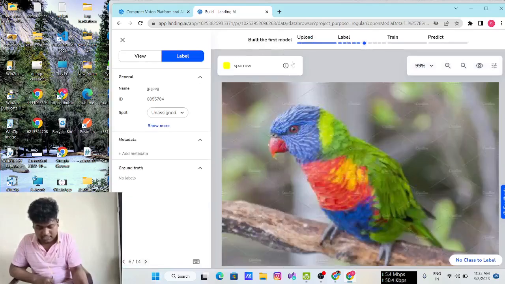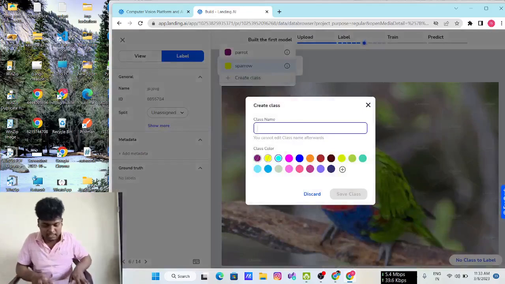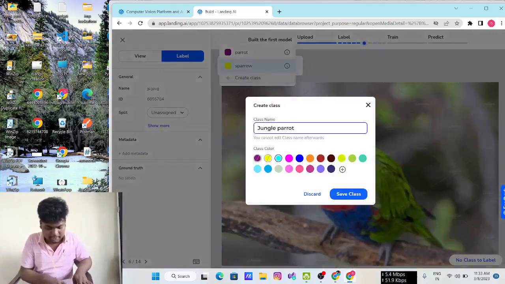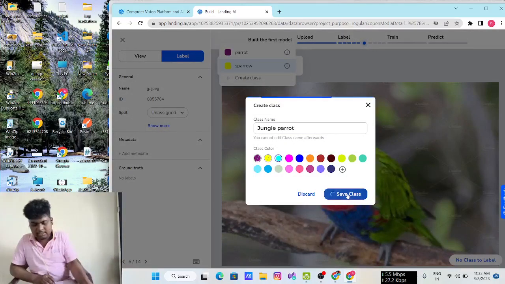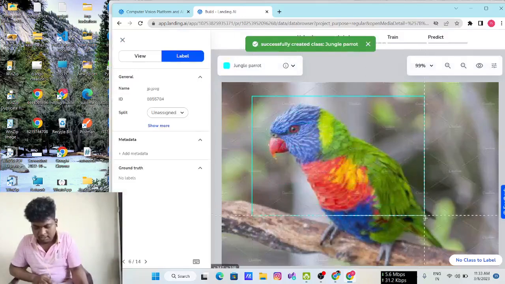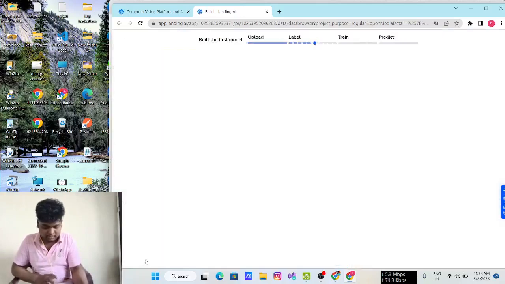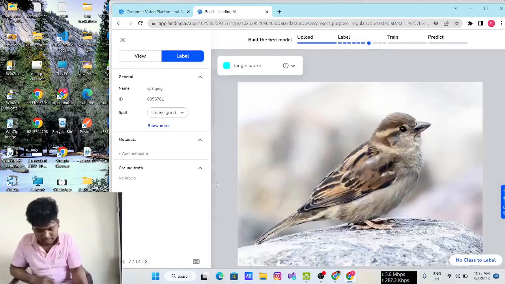So this is a jungle parrot, right? This is not a normal parrot, this is a jungle parrot. That's why I am giving the label jungle parrot and saving the class. And I am drawing a rectangle over here where the jungle parrot lies. This is again a sparrow, right?